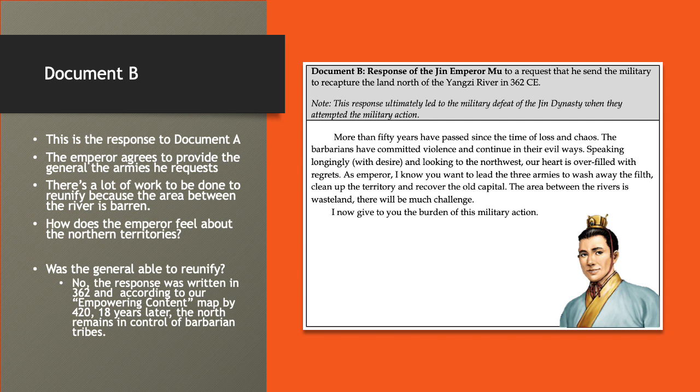Right? The other thing to keep in mind, again, tying this to your DBQ, was the general able to really reunify? Not quite, right? The response was written in 362. And by around 420, 18 years later, according to the map that we looked at earlier in class, the North still remains in control of barbarian tribes. So even though the general's trying to get military support and the emperor is backing him with that, it still doesn't seem to be working out for them. So go ahead and pause the video at this time, jot down your central idea, and we'll start wrapping it up.